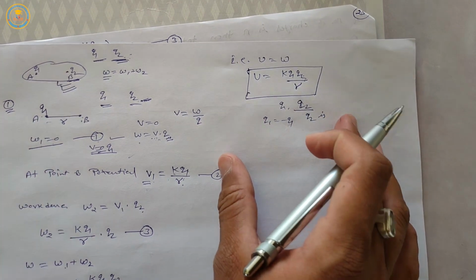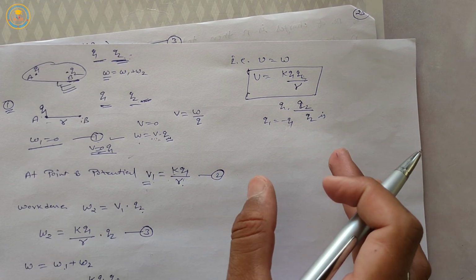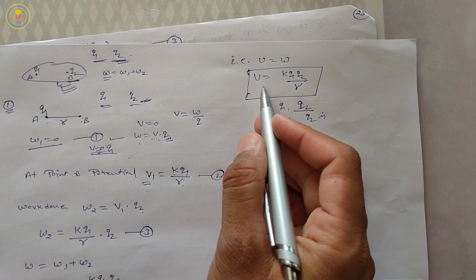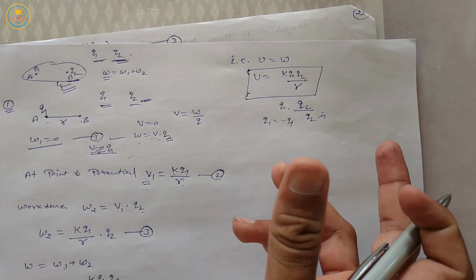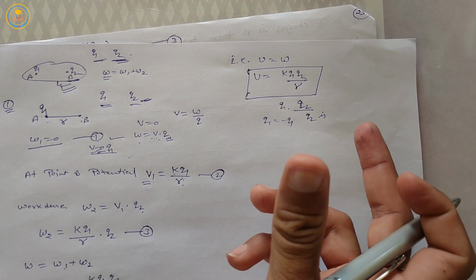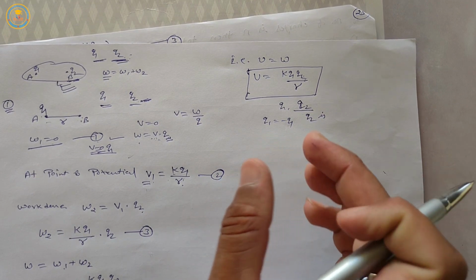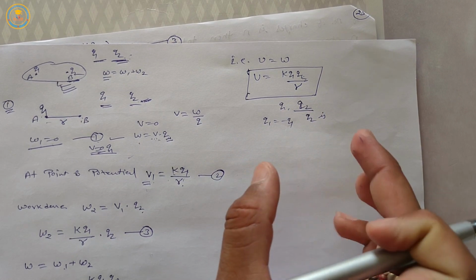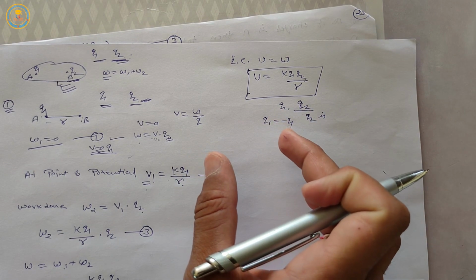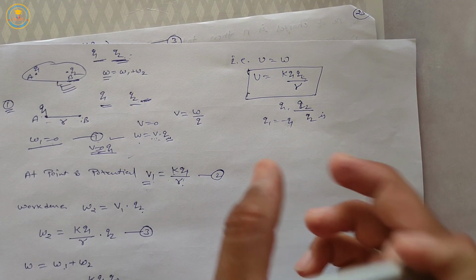Okay, so we can say that if these charges have the same nature, positive or negative, then potential energy will be a positive quantity. And if charges have opposite nature, positive-negative or negative-positive, then potential energy will be negative. Okay students, this is the formula of potential energy of a system of two charges.